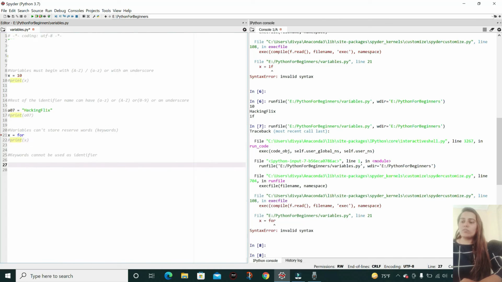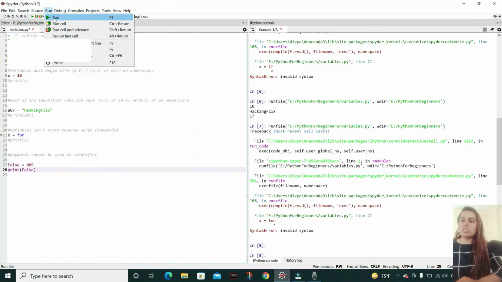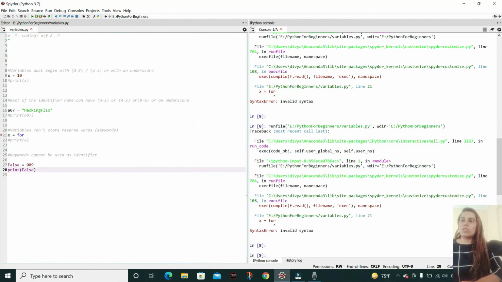Lastly, we'll explore that keywords cannot be used as identifiers. Let me use the keyword false and assign a value to it like 009, and then if I'm trying to print out false, this will again show me a syntax error. So this is all about the first segment of variables in Python. Let's continue.